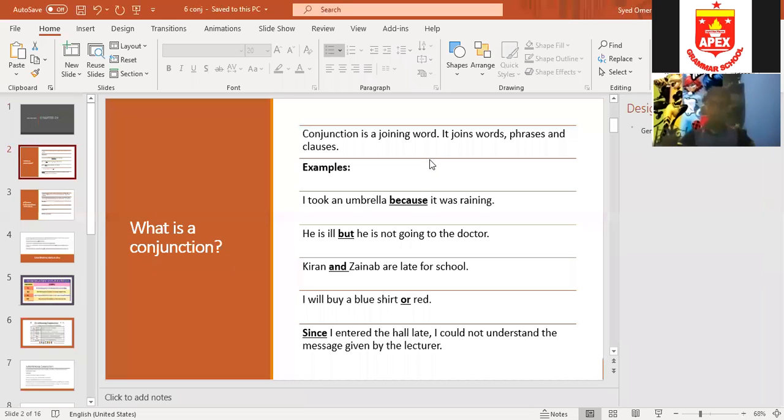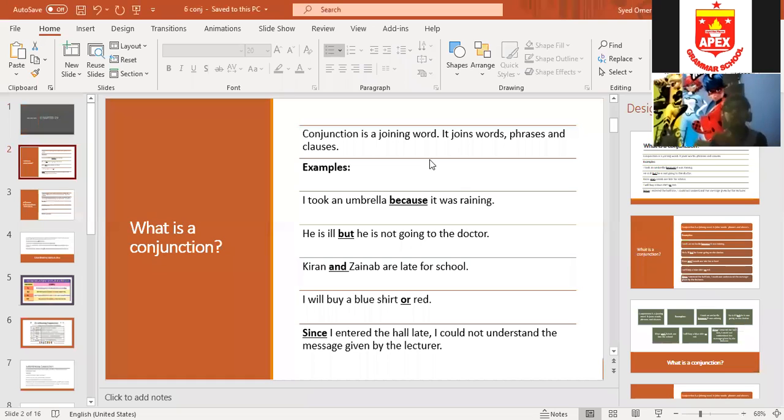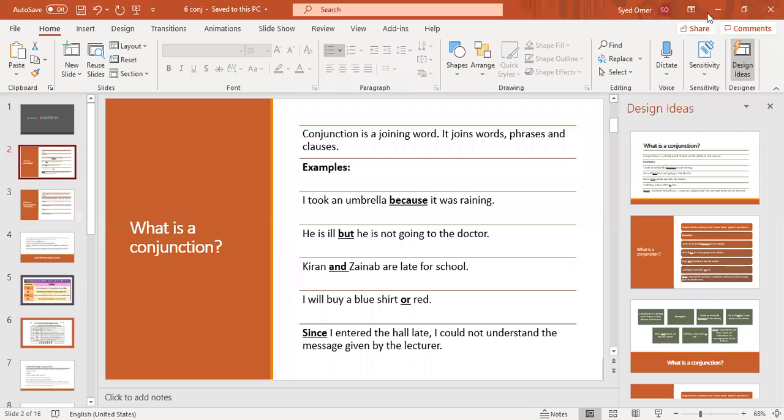Basically, conjunction is a joining word. It joins sentences, clauses, phrases. So conjunction is a joining word and it is used to join two sentences or words and phrases. For example, and, but, because, or, nor.